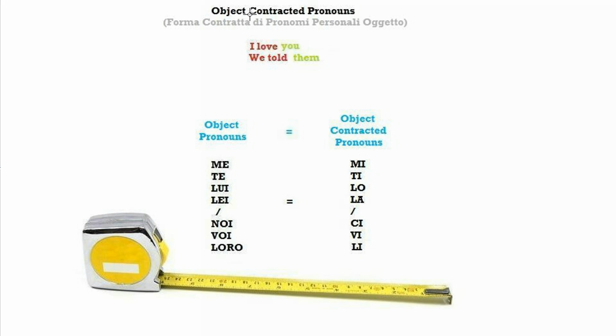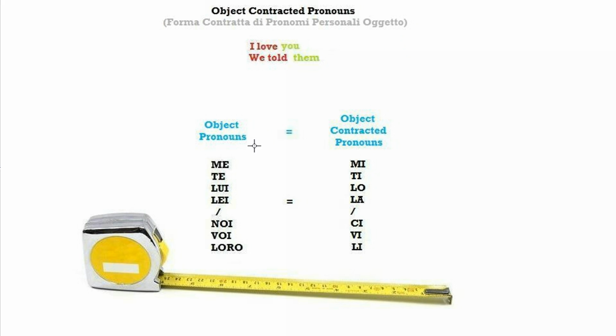Today we talk about object contracted pronouns. I know that the name sounds a bit scary, but trust me, they are quite easy. Forma contratta di pronomi personali oggetto. Now we've covered the object pronouns.